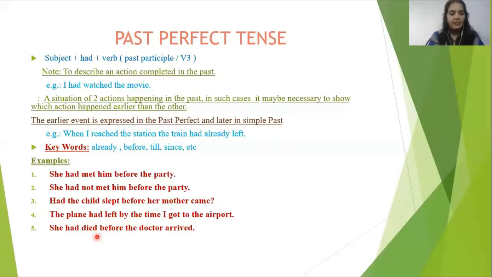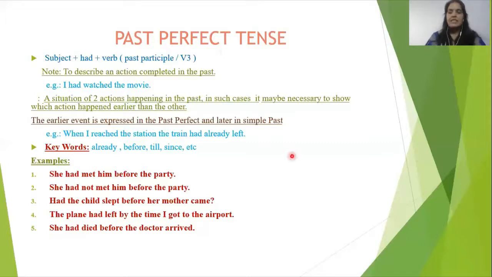She had died before the doctor arrived. Before the doctor arrived, this had been done earlier. Okay, this was the previous work. So that's why past perfect tense. So yes, children, in past perfect tense, which are the key points which we have to keep in our mind?